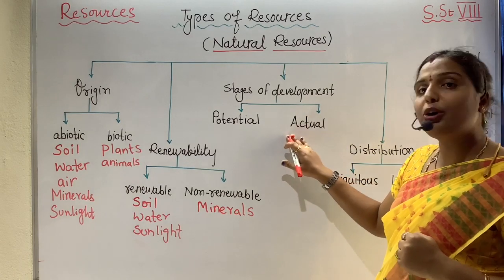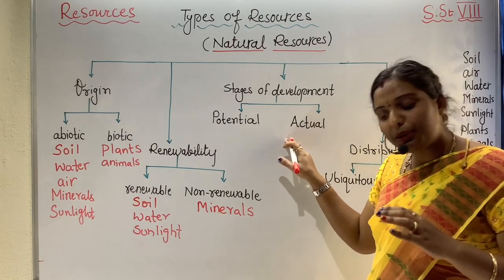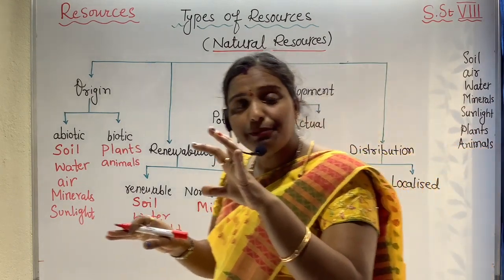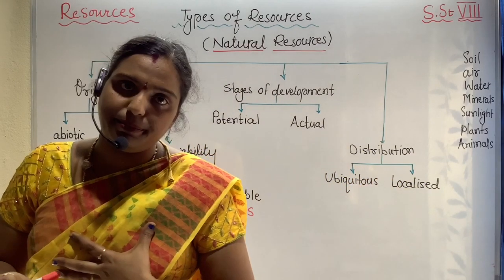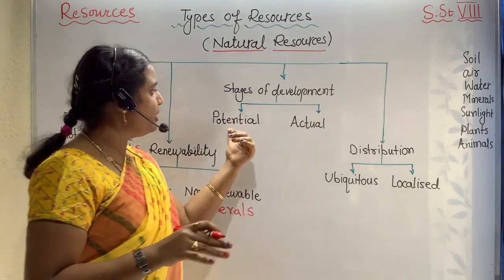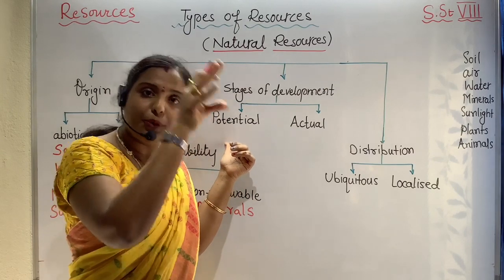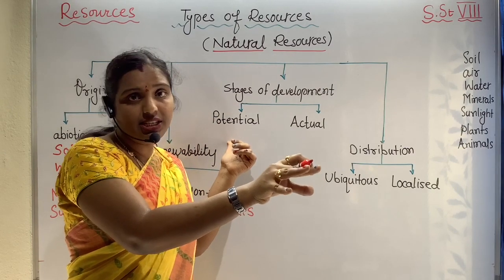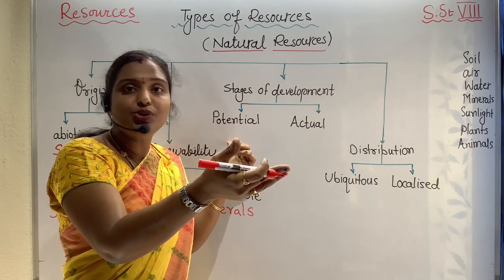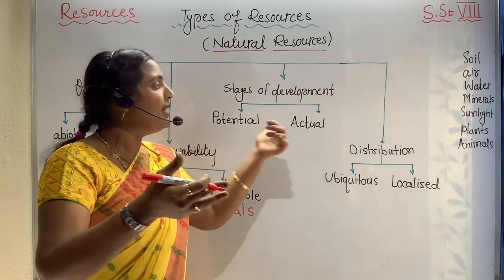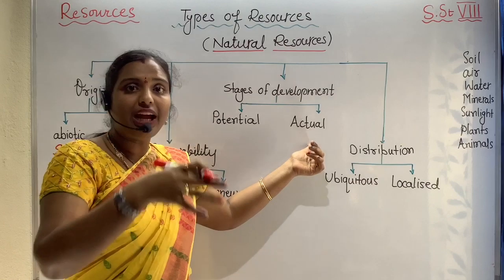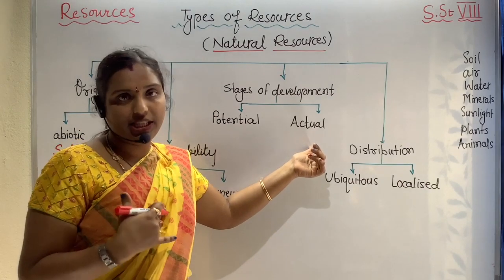Now when we are talking about actual resources, that means the resources are existing and we are also using them. Have you understood the difference between both? Potential resources have the potentiality, but still we are not using them in a wise manner. But actual resources are present and we are using them.